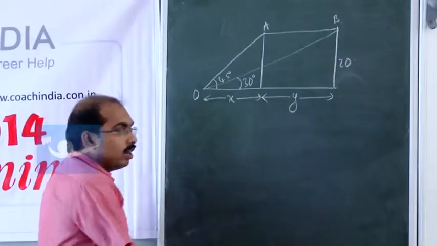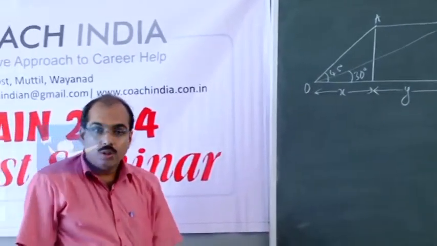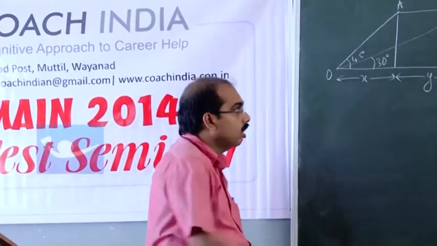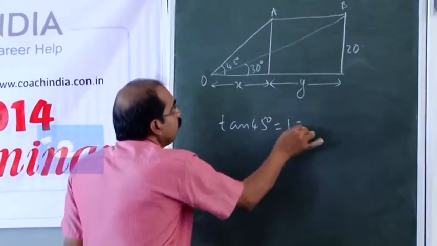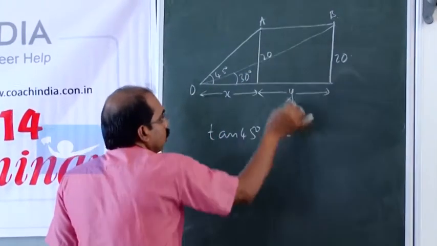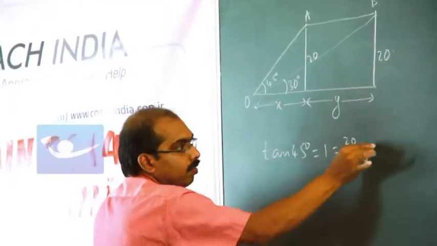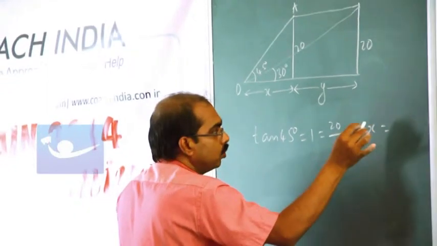So, in height and distance problems, as usual we make use of tangent idea. Okay. So, we can have tan 45 degrees equal to 1 equal to 20 by x, which will give us x equal to 20.